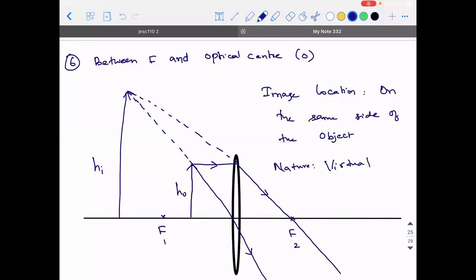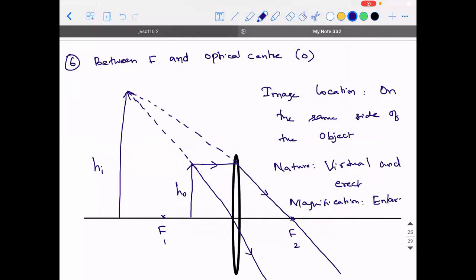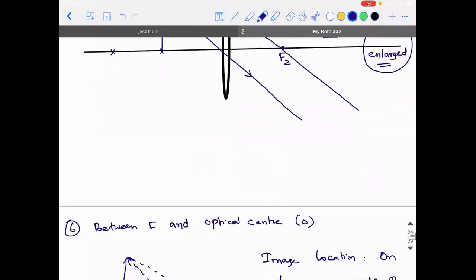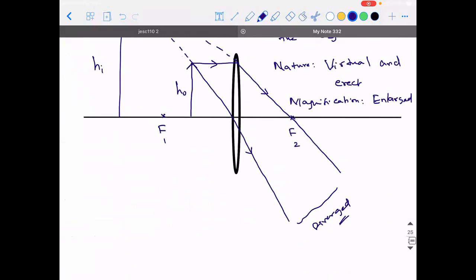Virtual. So virtual images are always erect. Virtual and erect. Then what about magnification? It's not highly magnified, it is just magnified. That's it. You call it enlarged. So highly enlarged is only for this. Only when the images are formed at infinity, we call it highly enlarged, or else you generally call it enlarged only. So just an extra piece of information.